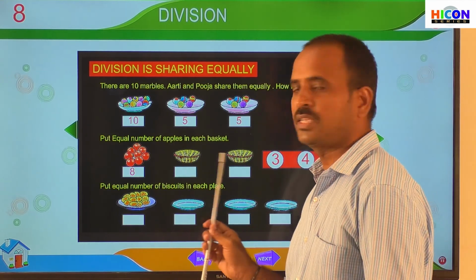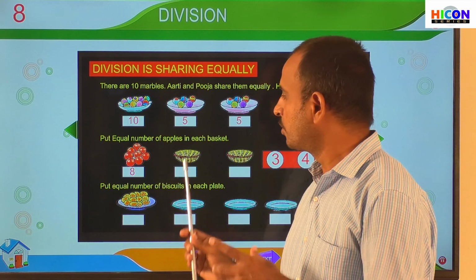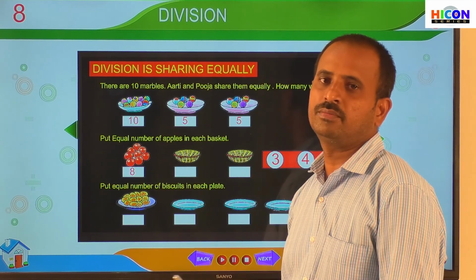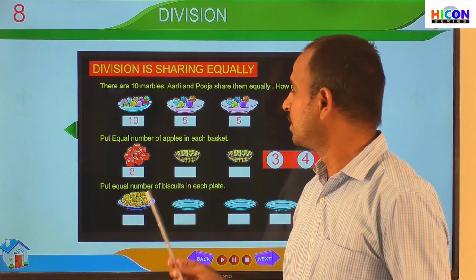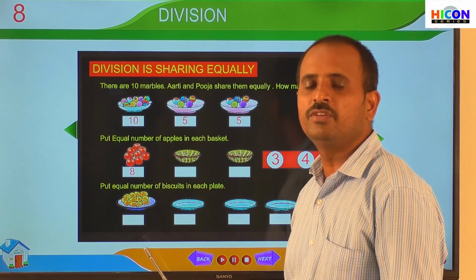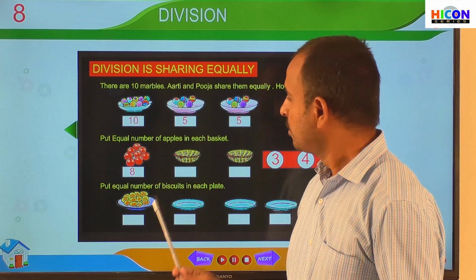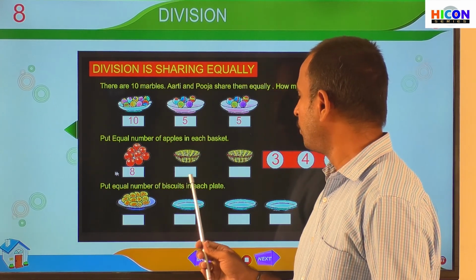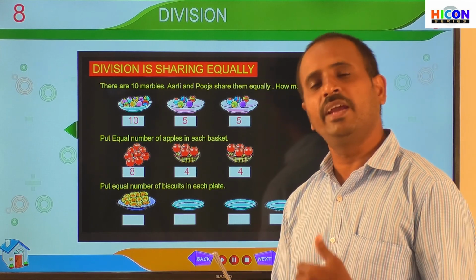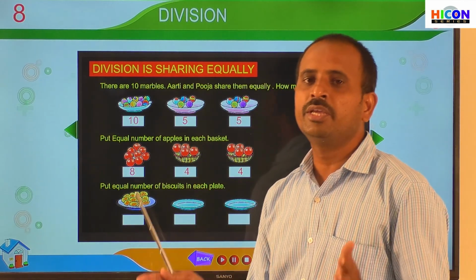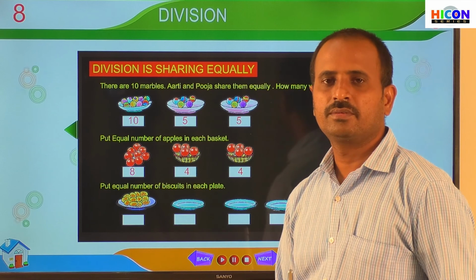Because there are 2 baskets, so we have to divide 8 by 2. If you divide the number 8 by 2, each basket will get 4 apples. So write 4 in these 2 boxes. In this way, we can divide any number equally between 2 persons.